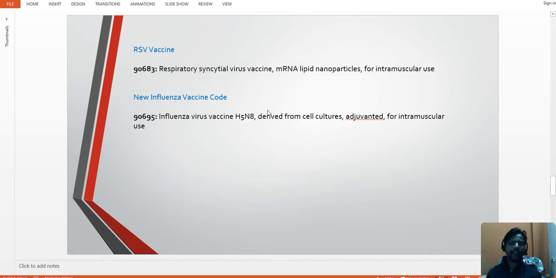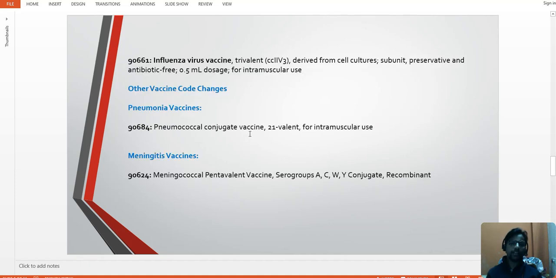On the RSV vaccine side, we are going to have 90683, respiratory syncytial virus vaccine mRNA liquid nanoparticles for intramuscular use, and a new influenza vaccine code, 90695, influenza virus vaccine H5N8 derived from cell culture adjuvanted for intramuscular use. Just remember that most of these codes we are currently using during the CPT editorial updates, but you are going to have these codes from the 2025 CPT codebook.